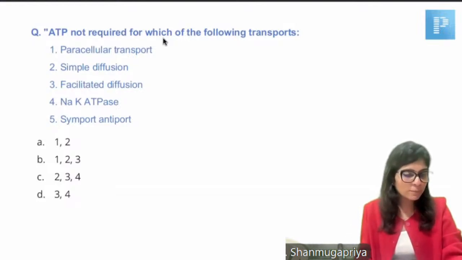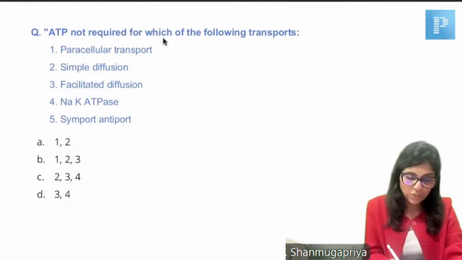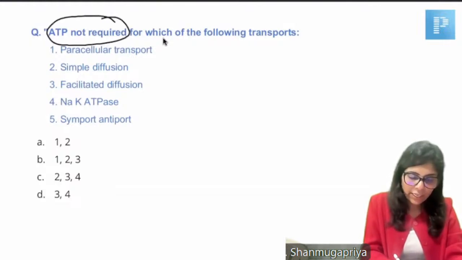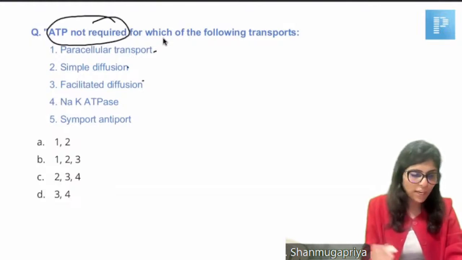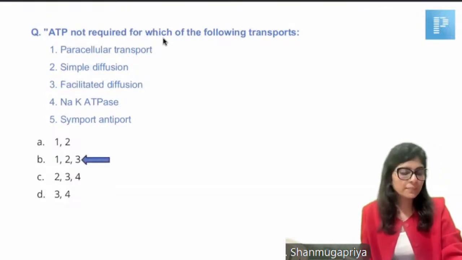Cytochrome C was specifically mentioned. Anyway, nitric oxide does not inhibit any of the electron transport chain complexes. So the answer here is which of the following does not need ATP, which means it is 1, 2, and 3. Okay, choice B.